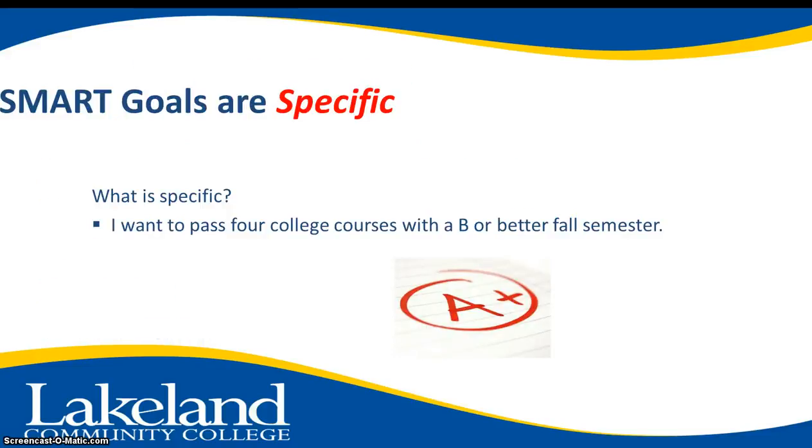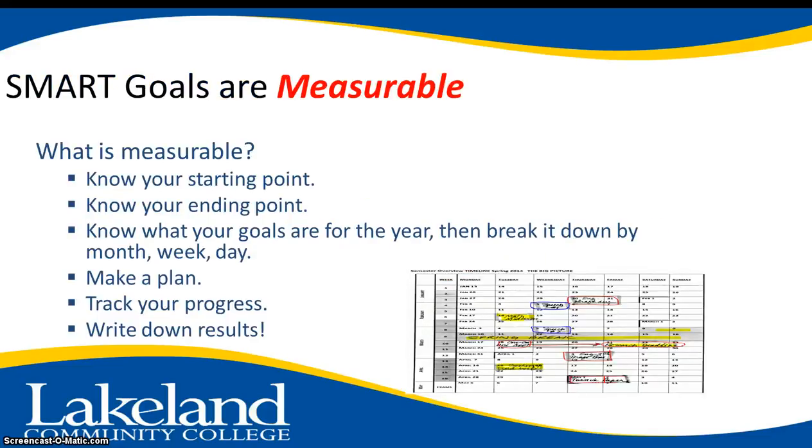SMART goals are specific. Your goals should be simplistically written and clearly define what you are going to do. The more specific your description, the better chances you'll accomplish it. Your goals should be measurable. Ask yourself, how will I know I've achieved this goal?